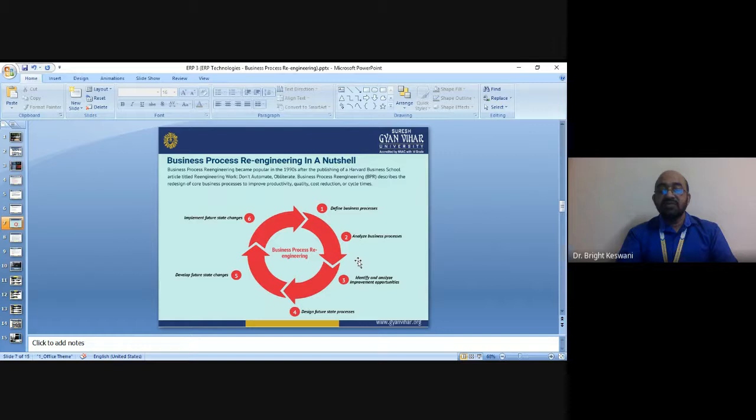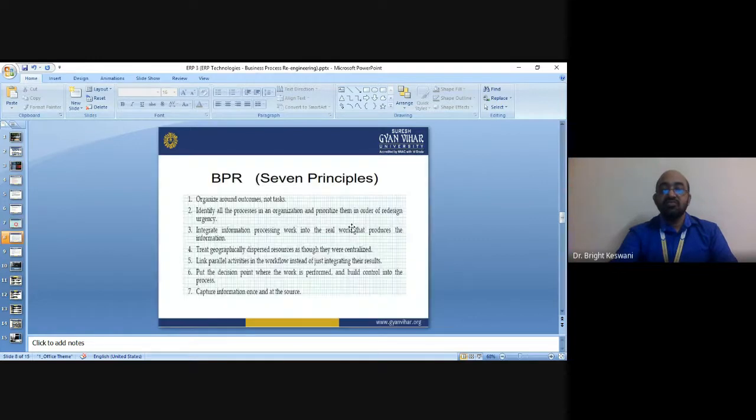These are the seven principles of the reengineering process. This process helps in time management and helps achieve a significant level of improvement in quality and cost. The first principle is to organize around outcomes, not tasks. Secondly, identify all the processes in an organization and prioritize them in order of redesign urgency.